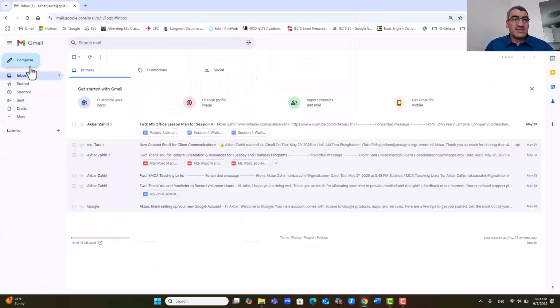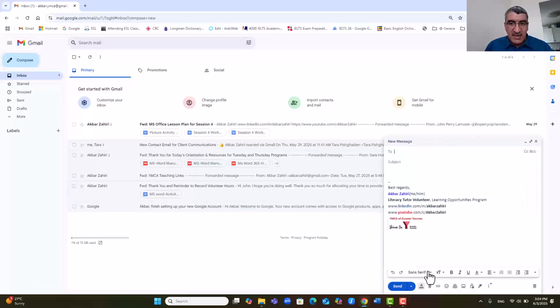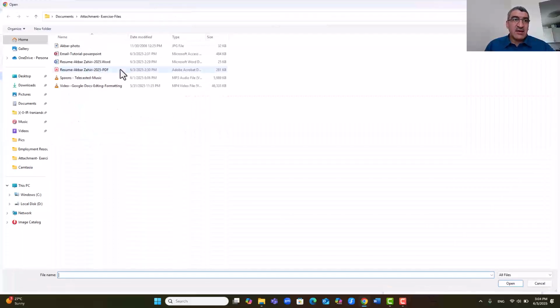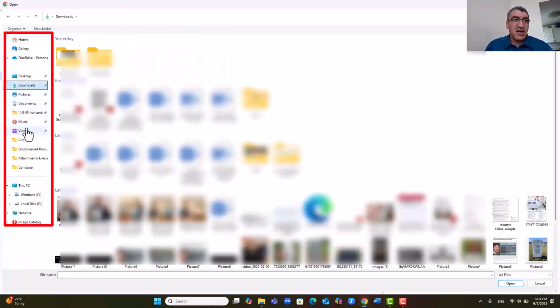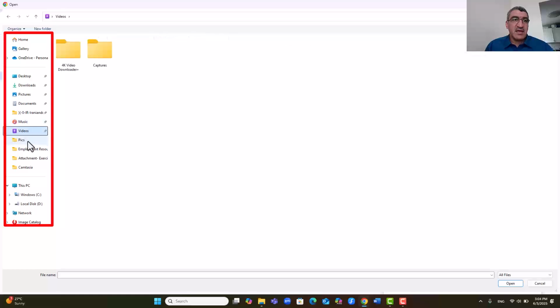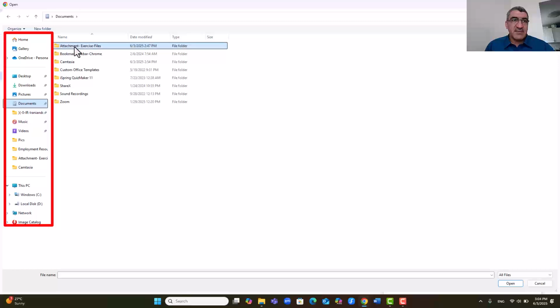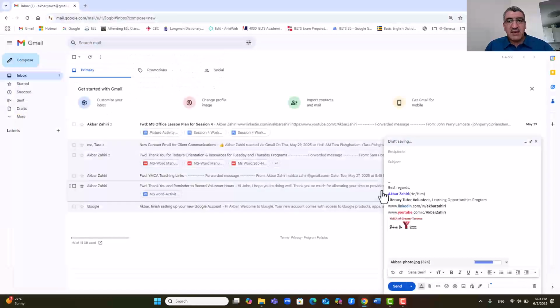Anyway, when you are going to send an attachment on your email, compose it, and after writing the email, click on this clip, and then go to the file that you are going to send, for example, in your downloads, or your pictures, or your music, videos, anywhere, or on your computer or desktop. Click the file, double click or click, and it is attached here, and you can send it.